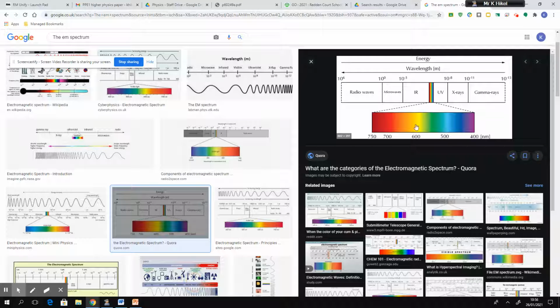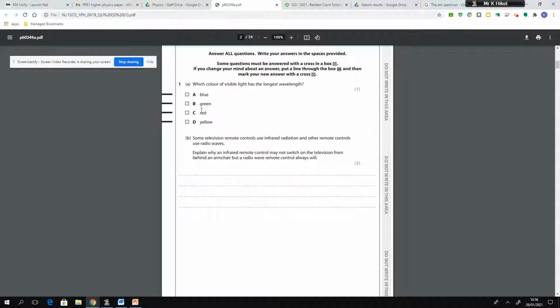So the colour which has the longest wavelength is the colour closest to the radio waves, which you can see in the spectrum is the red part of visible light. So the answer can only be red, because that has the longest wavelength.